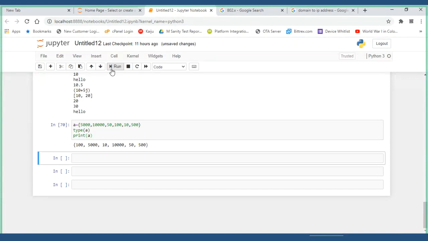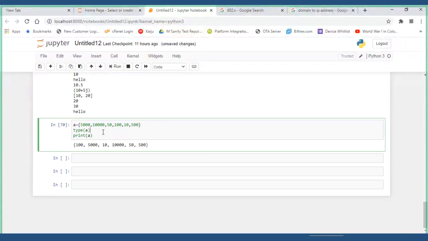What have you observed here? The order has changed. Is the order preserved or not? No, it is not. Order is not preserved in a set. Siddharth, got it? Order is not preserved in set, because indexing is not there.